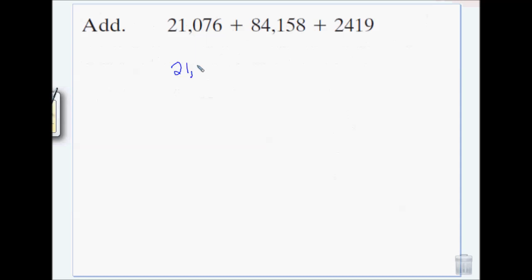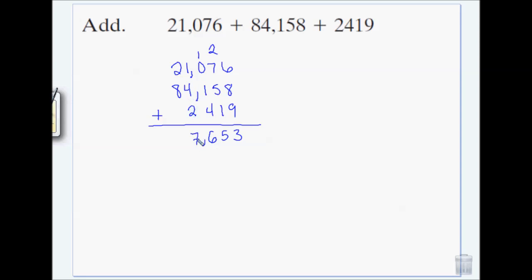We're going to line up all of our numbers by place value. I have 6 plus 8, which is 14, plus 9, which is 23. I'm going to carry my 2. 2 plus 7 is 9, plus 5 is 14, plus 1 is 15. Carry my 1. 1 plus 0 is 1, plus 1 is 2, plus 4 is 6. 1, 5, 7, and then